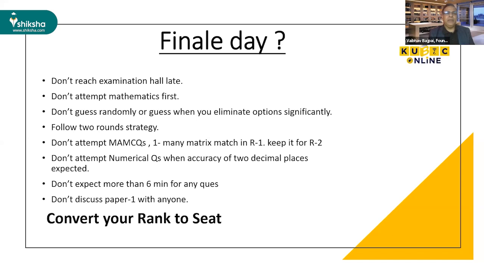Second one is don't attempt math section first. Why? Because math section is basically a calculative section, and unnecessarily you will lose time. So you attempt math section at second place or third place. And the third one is don't guess randomly, or guess only when you eliminate options significantly. Suppose in multiple choice questions, if you are able to eliminate 2 options out of 4, then you should try, otherwise you should not try.